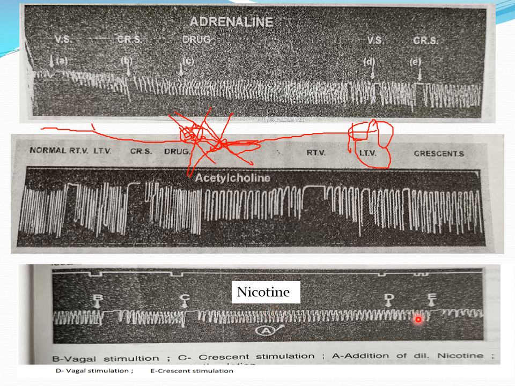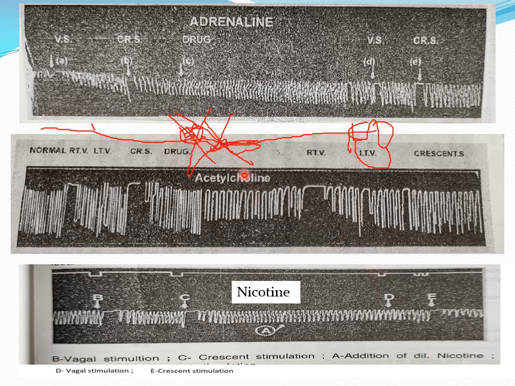Second thing, when we stimulate the crescent, we got inhibition. In our previous practical, try to remember, I told you what the crescent is. Stimulation of the crescent means stimulation of the postganglionic parasympathetic fibers. Nicotine acts on the ganglia, but the postganglionic parasympathetic fibers are intact.